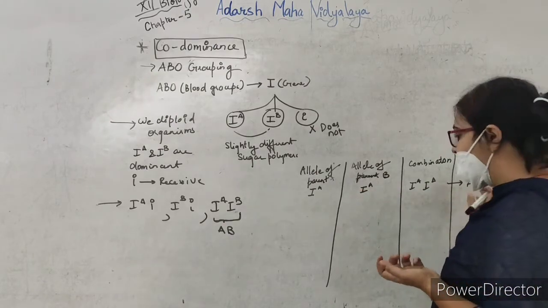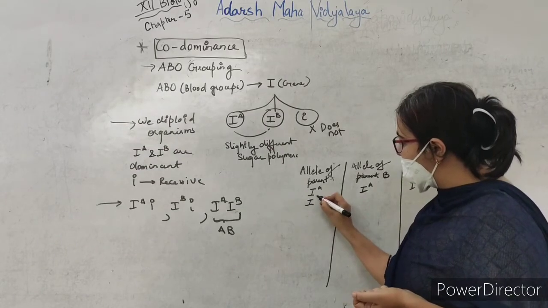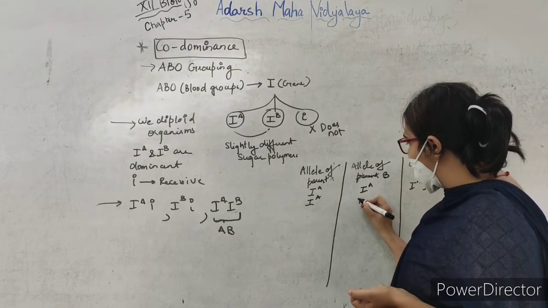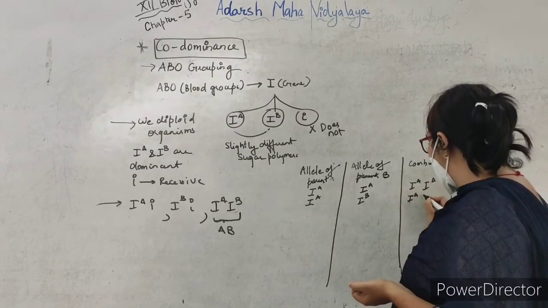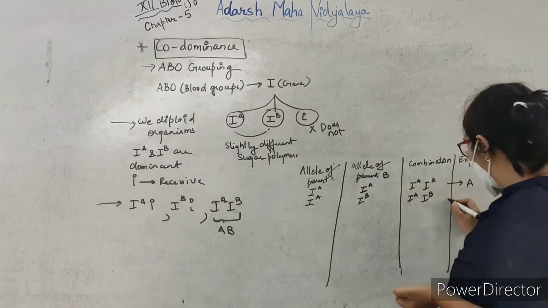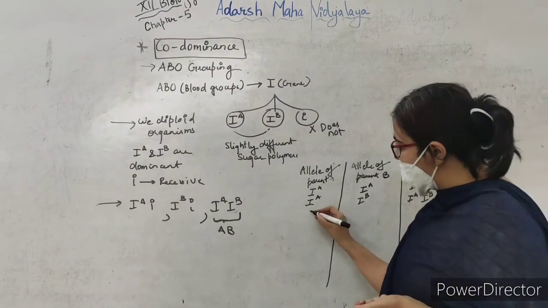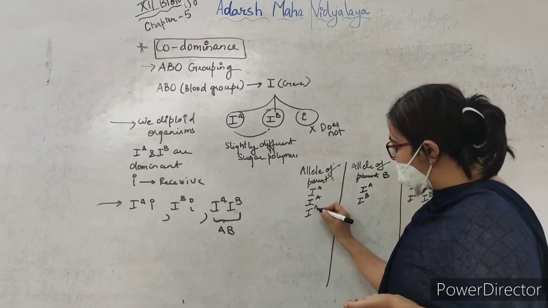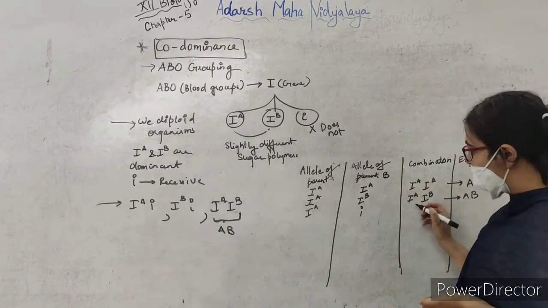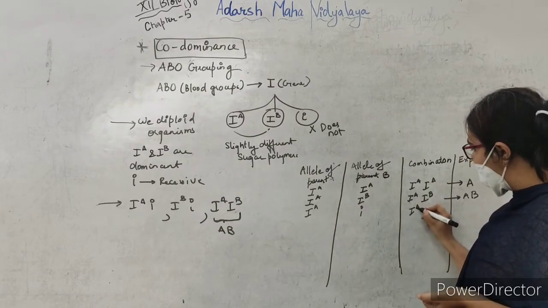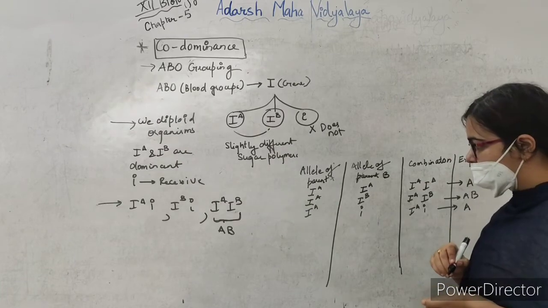Now suppose there is IB, so we'll get the combination IA and IB, so we'll get AB blood group. Again, if IA and small i are present, we'll get IA and small i, and this will be A blood group.